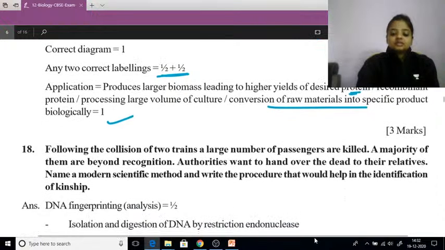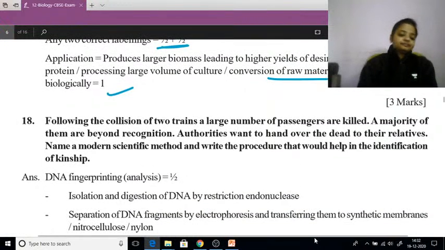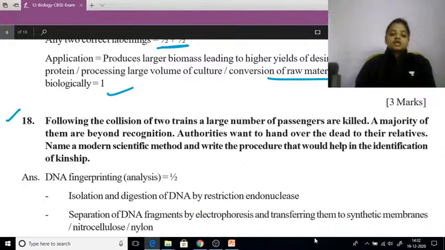Then comes question number 18. Following the collision of two trains, a large number of passengers are killed. A majority of them are beyond recognition. Authorities want to hand over the dead bodies to their relatives.